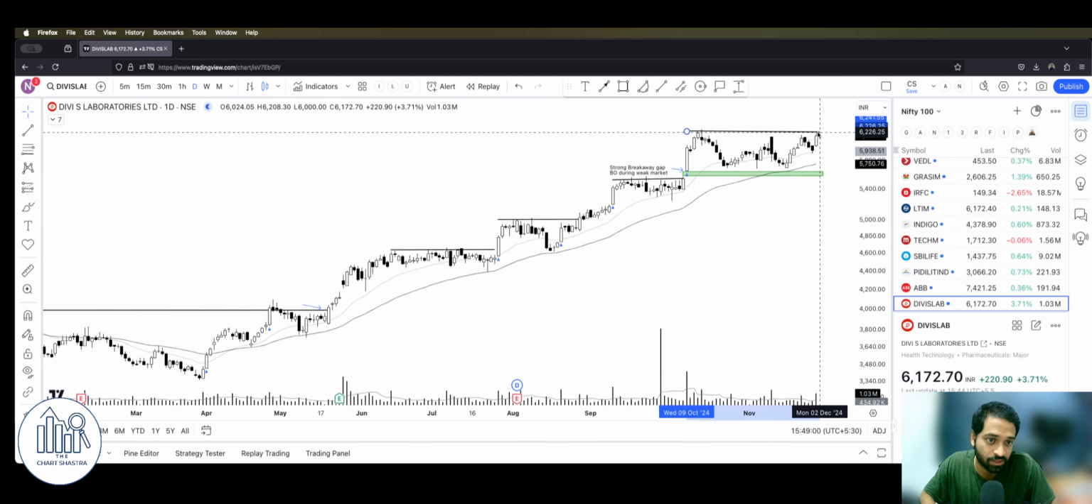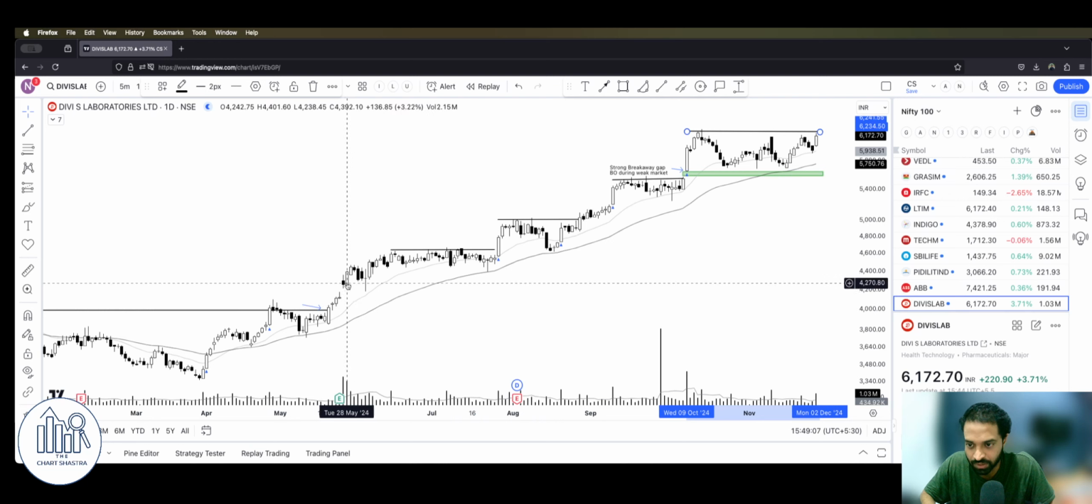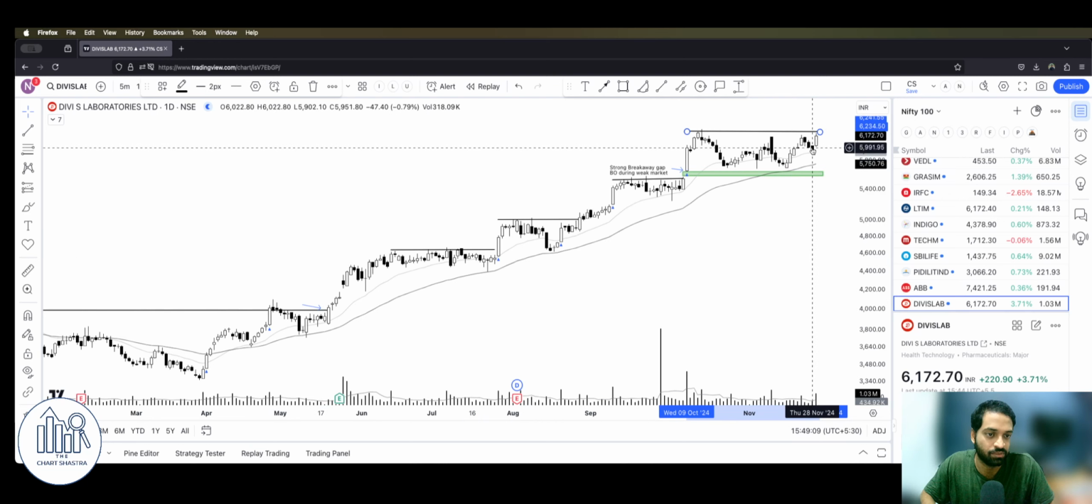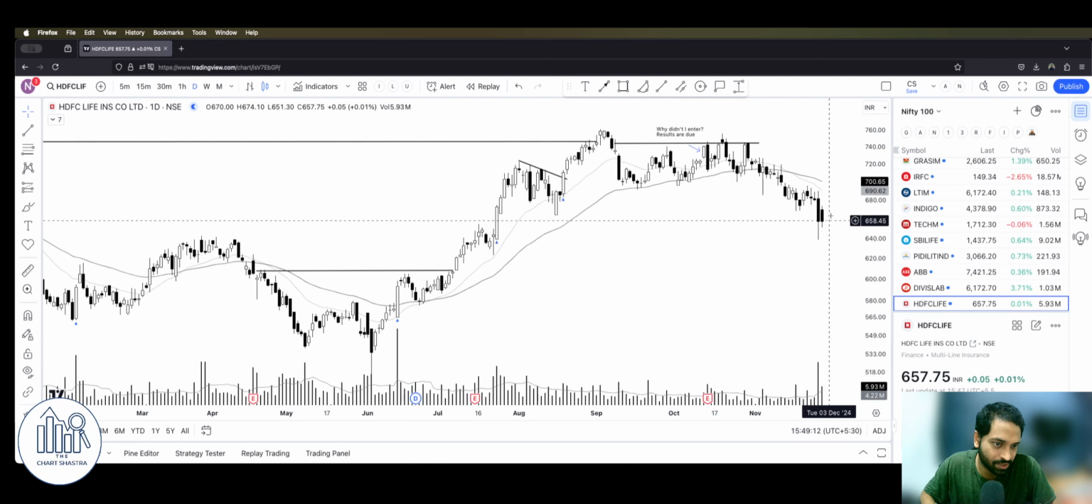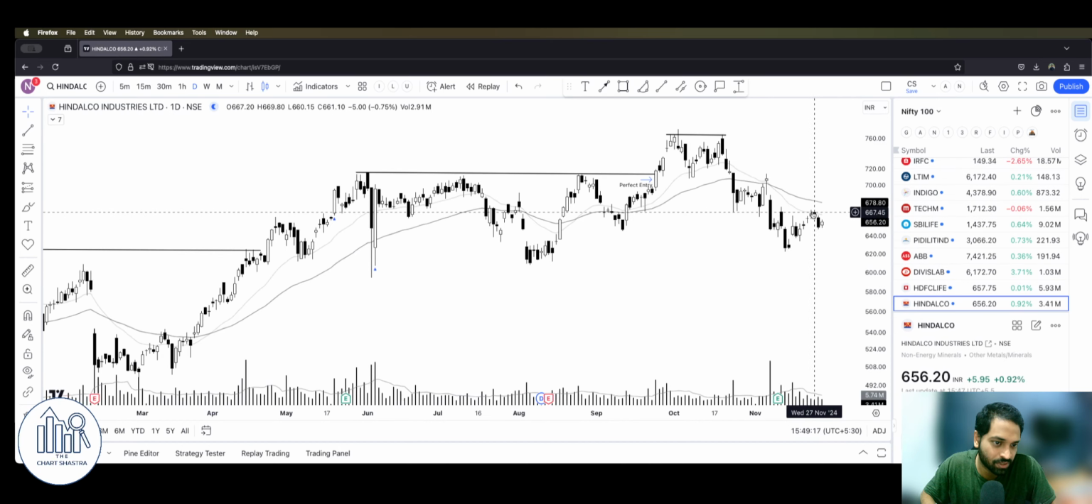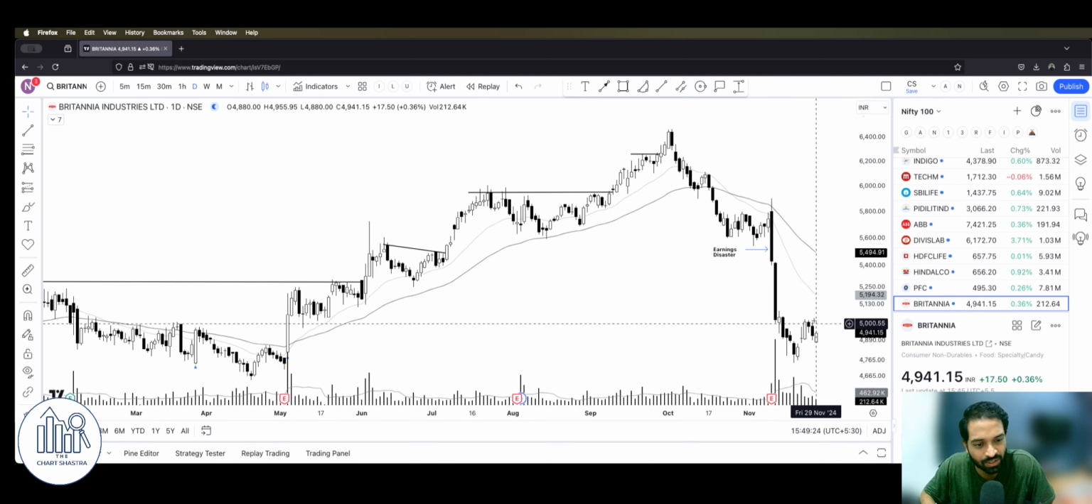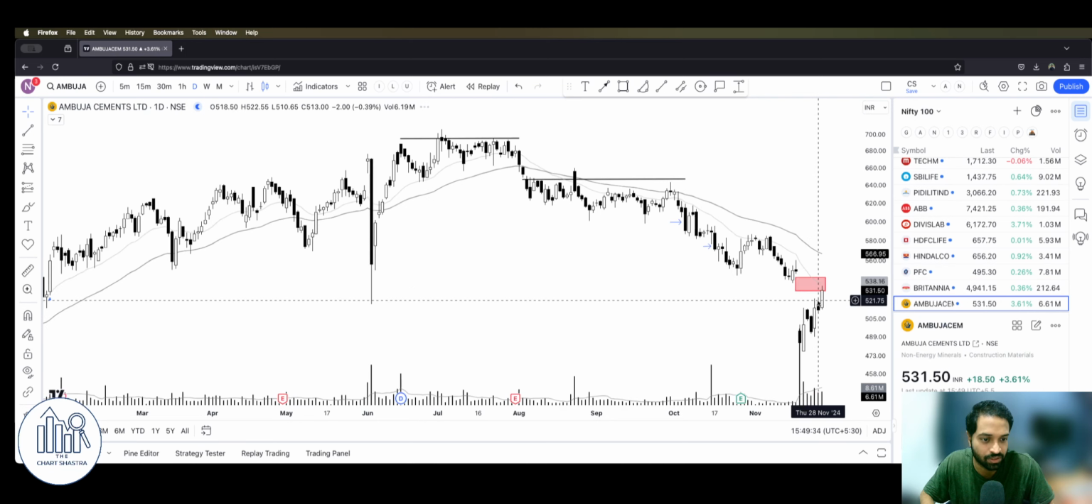Divi's Lab, look at this guy. Probably next week it would break out and start another new leg, something like this or something like this. Very good sign, very good sign. HDFC Life again weak, getting weaker. Hindalco, nothing happening here, getting weaker over the entire week. PFC too, okay, not doing much here. Britannia, look at this, guys. No, I don't want stocks to be like this. We want strength. We want to be in the stocks which are getting stronger and stronger each day.